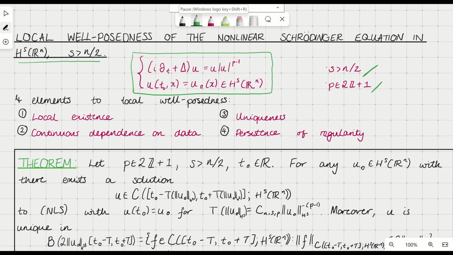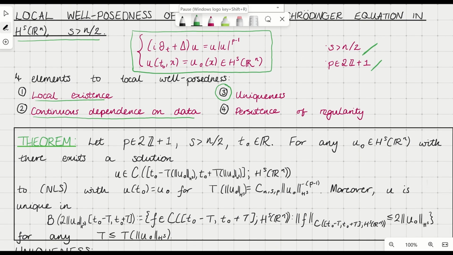So in the previous video, we proved the local existence of solutions to this problem and also the continuous dependence of those solutions on the initial data in H^s. So today we come on to the third aspect of local well-posedness, and we're going to show the uniqueness of solutions in this solution space, which I'll come on to in more detail in a moment.